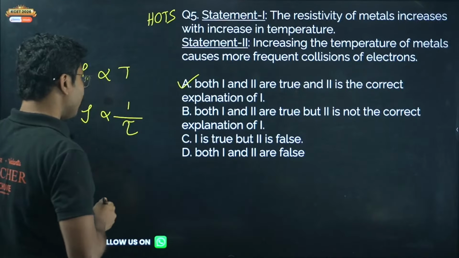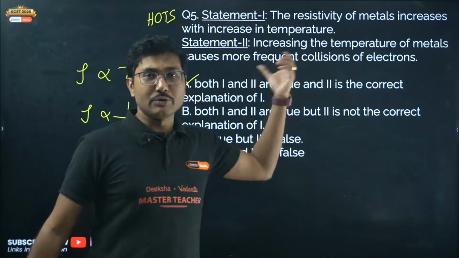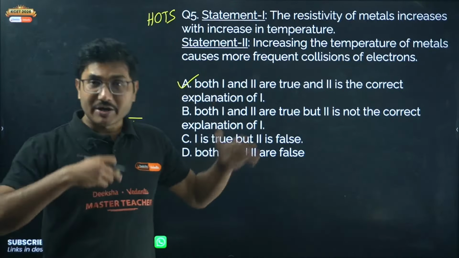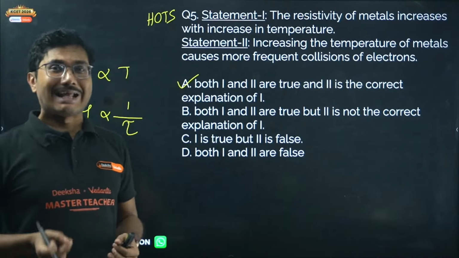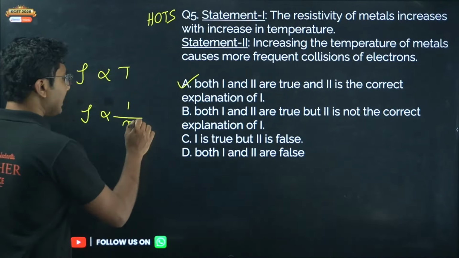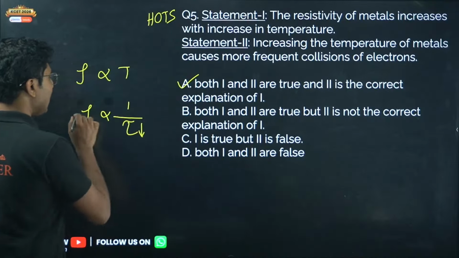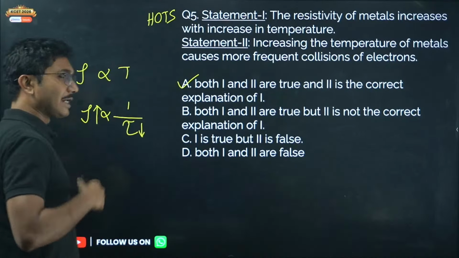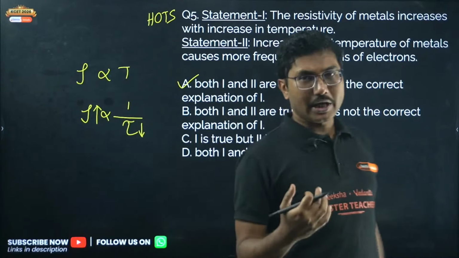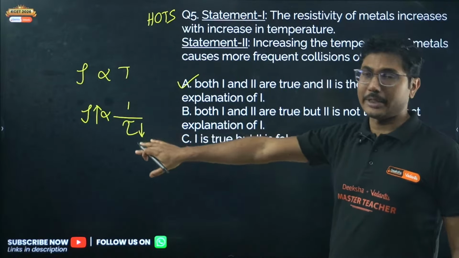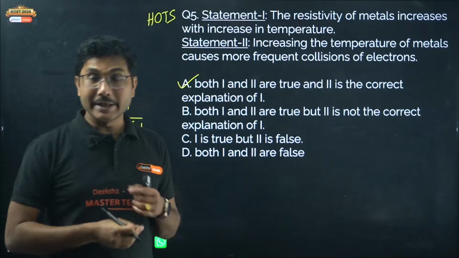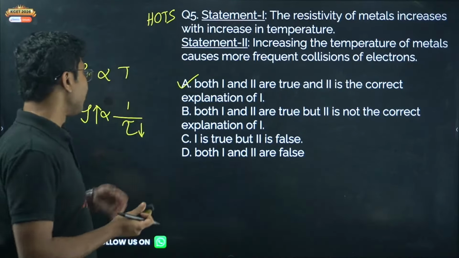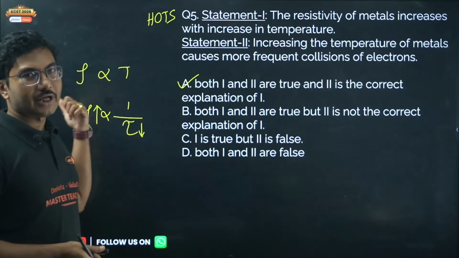Okay, so here what happens, as you are increasing the temperature, the electrons are vibrating more, so the collisions between electrons are more. That means relaxation time decreases. So decrease in relaxation time means increase in resistivity. That is also a point. You can also explain it in terms of relaxation time, because electrons are colliding more frequently, so relaxation time decreases, so resistivity has to increase.